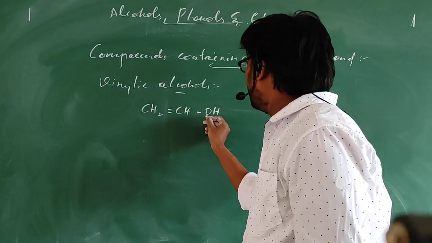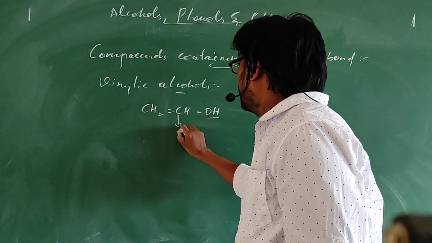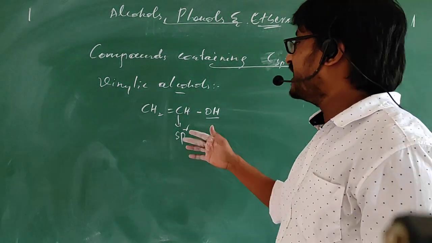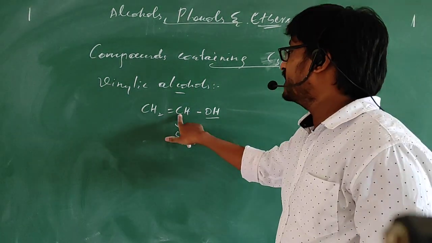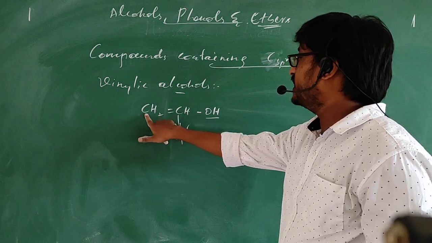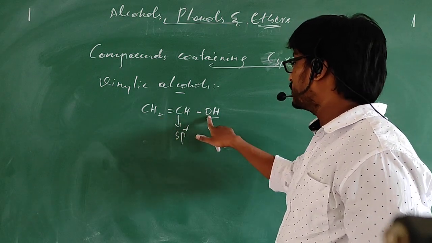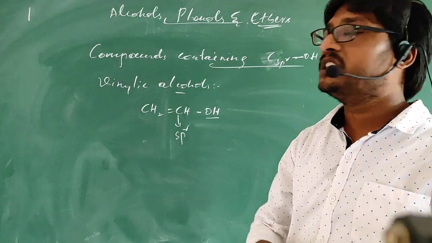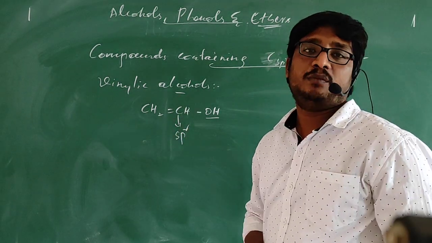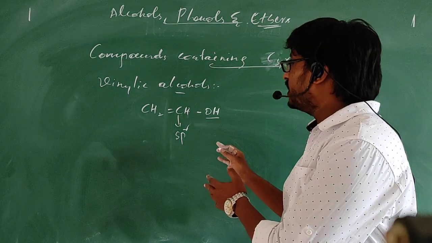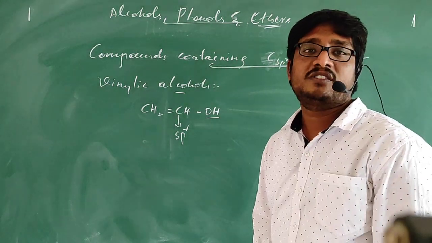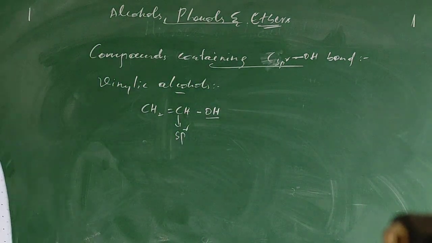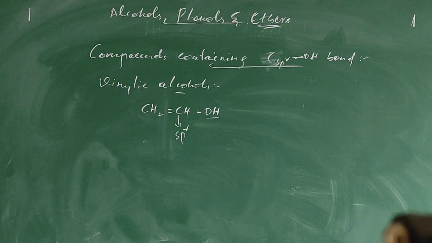And here, the OH group attached carbon is sp2 hybridized. You can see the number of sigma bonds formed by this carbon: one sigma bond with this CH2, one sigma bond with the oxygen of OH, and one sigma bond with the hydrogen. Total 3 sigma bonds, that is why it is sp2 hybridized. So these are vinylic alcohols. Followed what I said? Please note it down.